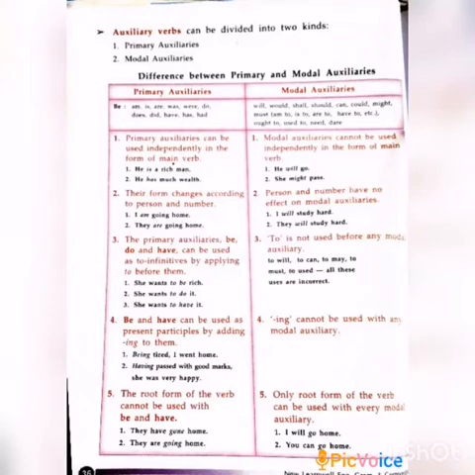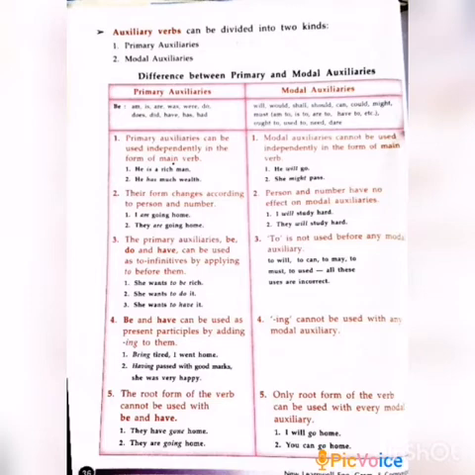Already we know what we mean by auxiliary verb. A verb is an action word. An auxiliary verb is also known as a helping verb. I already told you which words come under the category of modal auxiliaries and primary auxiliaries, so this is all we are going to learn. Auxiliary verbs can be divided into two kinds. What are they? Primary and modal. Now see the difference between them. First we will learn about primary auxiliaries.